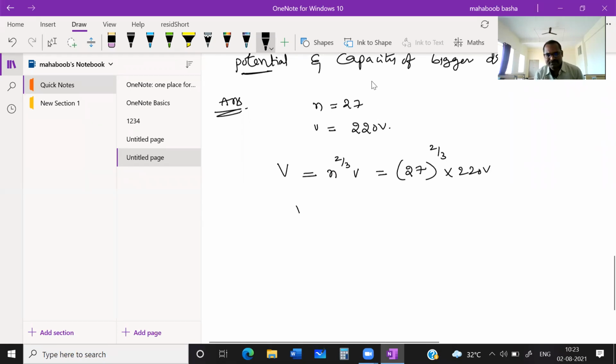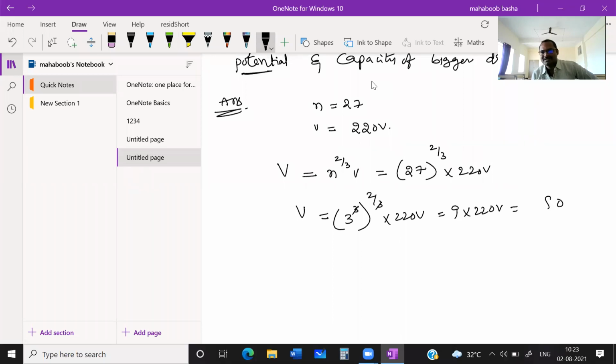So you get V is equal to 27, which we can write as 3^3, whole power 2/3, times 220 volts. Clear? These threes cancel and you get 3 square, which is 9. 9 into 220 volts: 9 twos are 18, 1 is there, 18 plus 1 is 19, so 1980 volts. This is the answer. Potential of the bigger drop is 1980 volts.